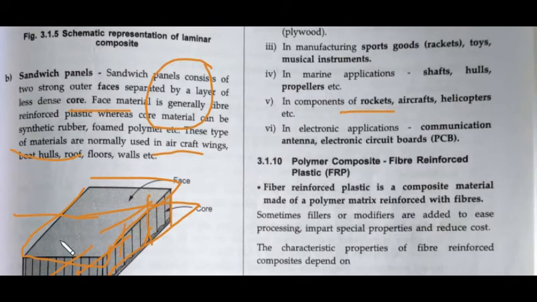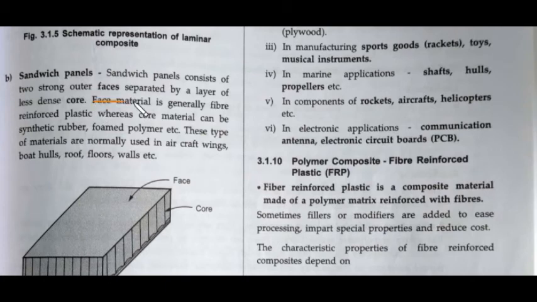So this is the sandwich panel. Basically the face material is a fiber reinforced plastic, whereas the core material can be a synthetic rubber, foam, polymer, etc. And these types of material are normally used in aircraft wings, boat hulls, roof floors, etc. because these are light in weight.